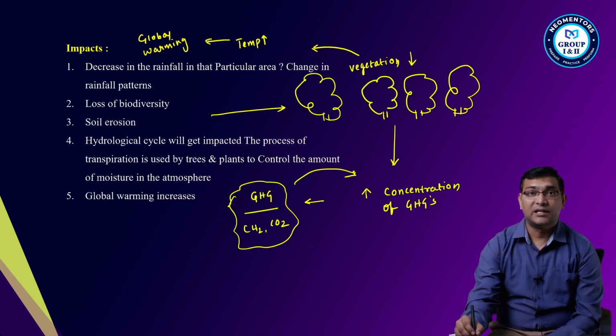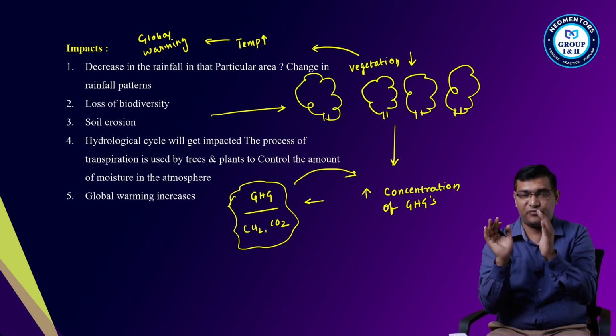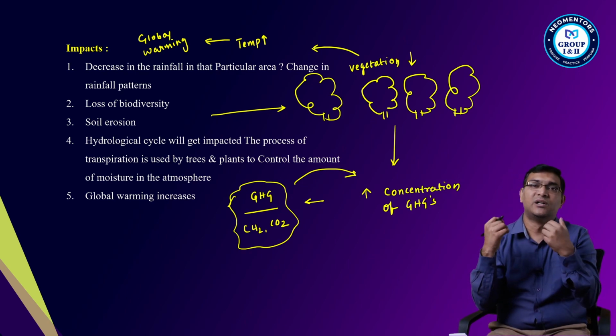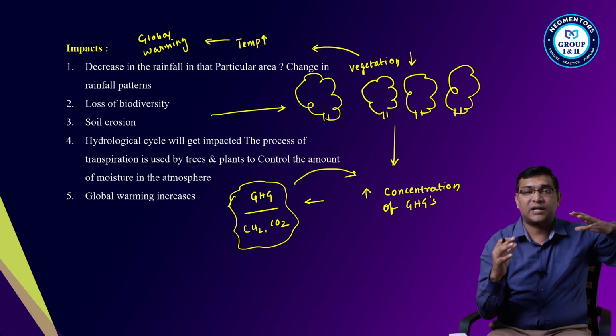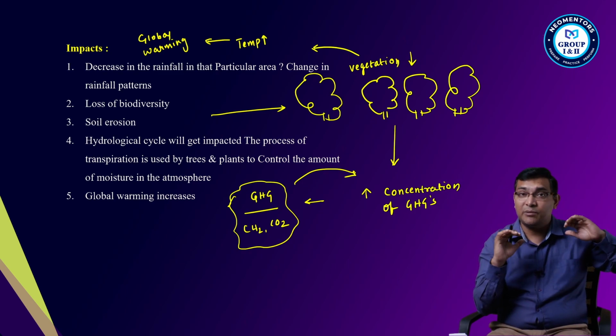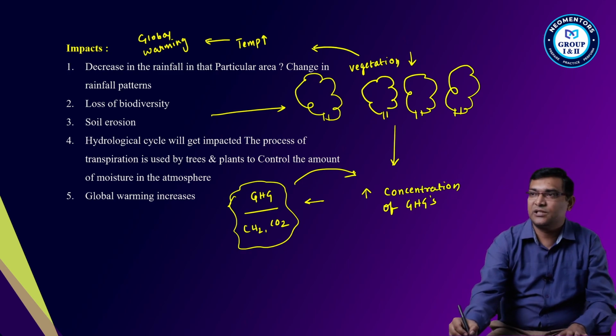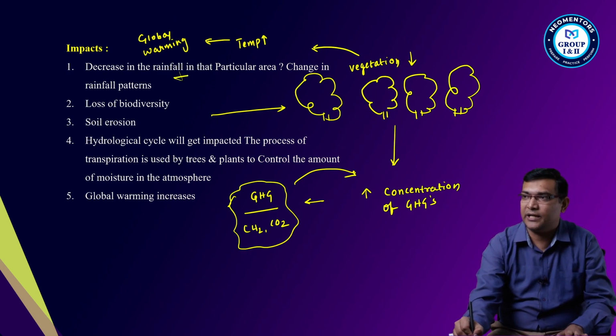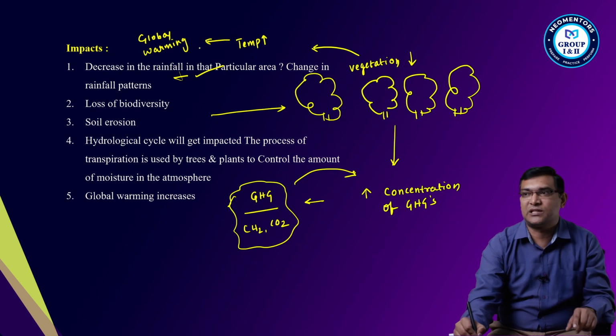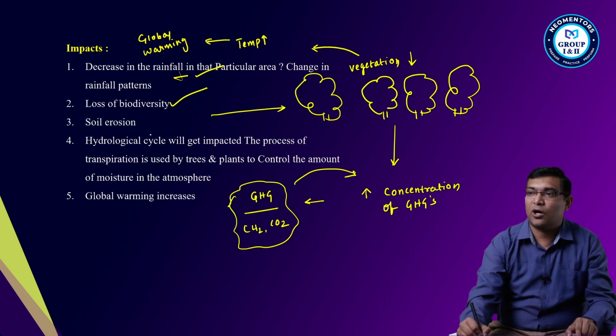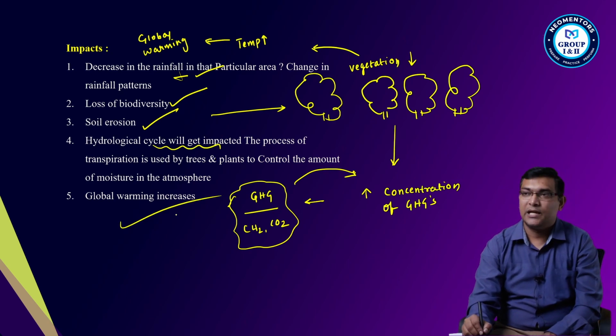Okay, then it will be a loss, and also the rainfall pattern will change if you are clearing the vegetation in that area. Due to the lack of vegetation, there will be variability in the rainfall pattern in that particular area, right? Decrease in the rainfall in that particular area. Then loss of biodiversity, soil erosion, hydrological cycles will get impacted, global warming will take place. So these are the impacts of it.